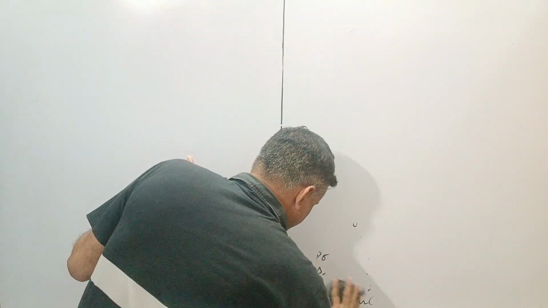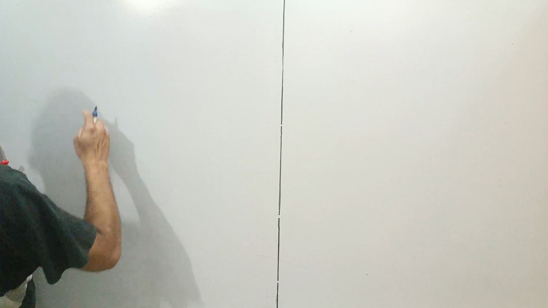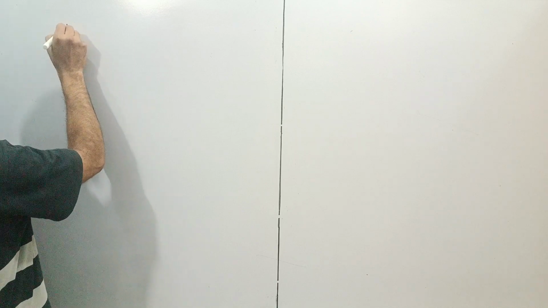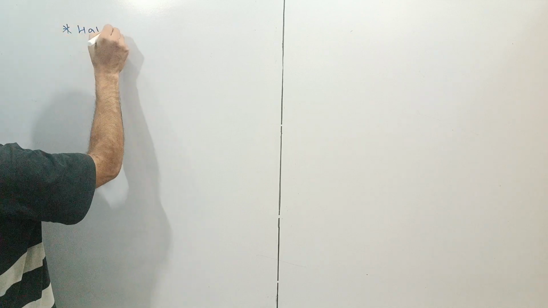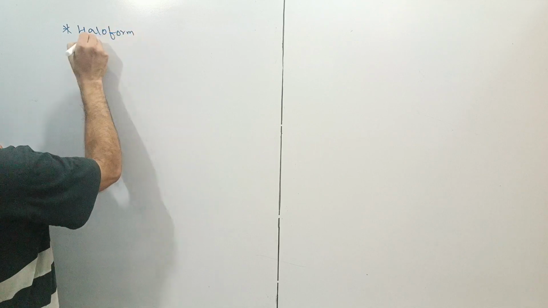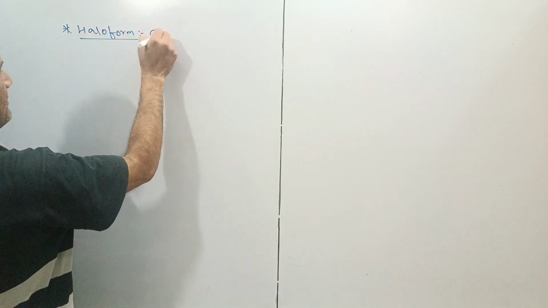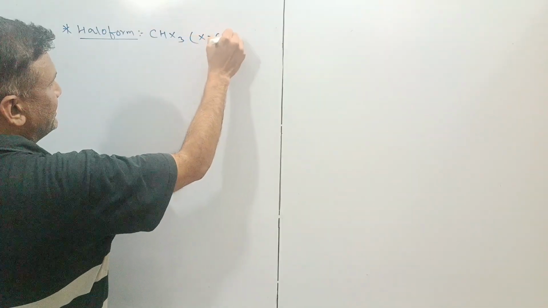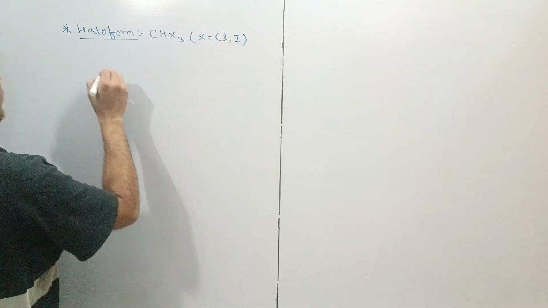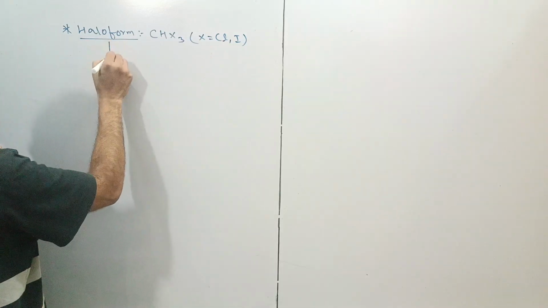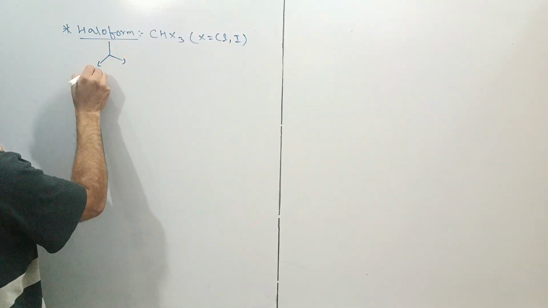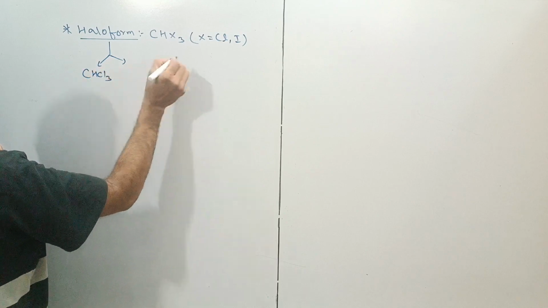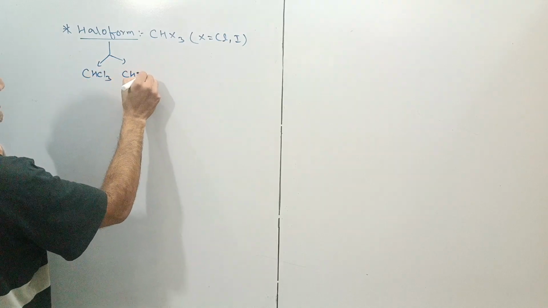So listen to me carefully. This is the next topic, haloform. Regarding haloform, the common formula is CHX3, where X can be Cl or I. If X is Cl, it will be CHCl3, and for I, it will be CHI3.